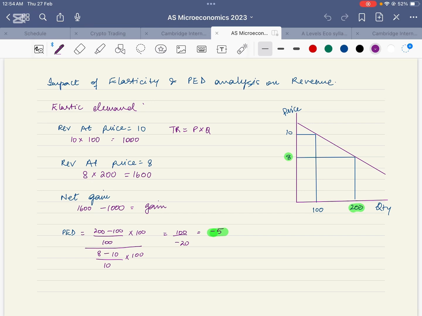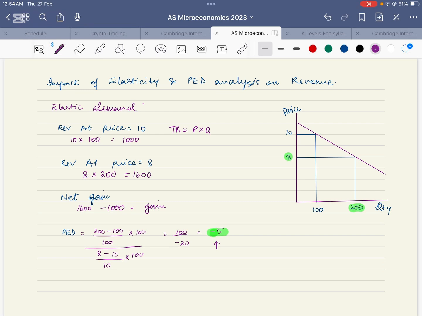But if the product has inelastic demand, the firm can charge higher prices while the corresponding demand will not fall to a significant extent. Now let's have a look at the impact of price changes on revenue for the product that has elastic demand. We can see that this product has elastic demand. I have already calculated PED over here.